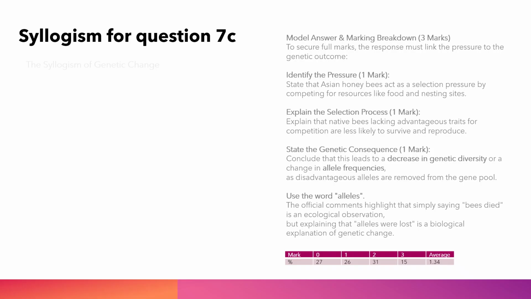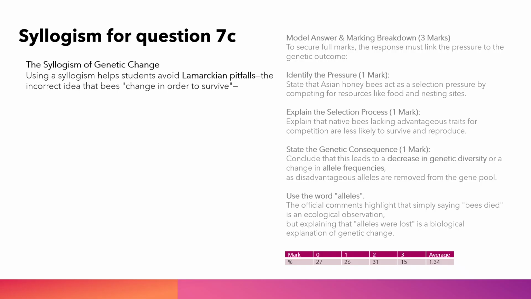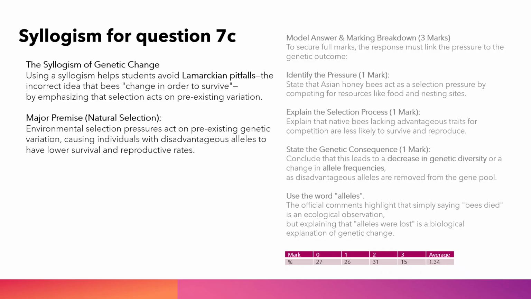The syllogism of genetic change. Using a syllogism helps students avoid Lamarckian pitfalls, the incorrect idea that bees change in order to survive, by emphasizing that selection acts on pre-existing variation. Major premise: natural selection. Environmental selection pressures act on pre-existing genetic variation, causing individuals with disadvantageous alleles to have lower survival and reproductive rates.